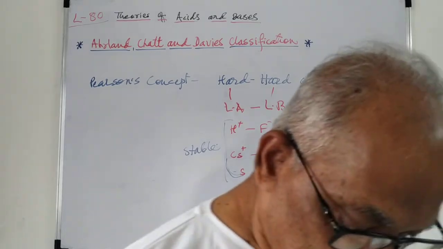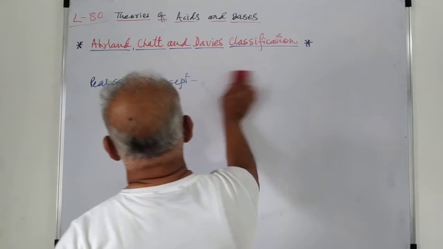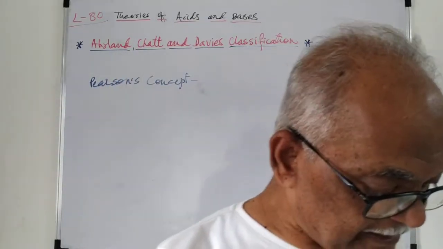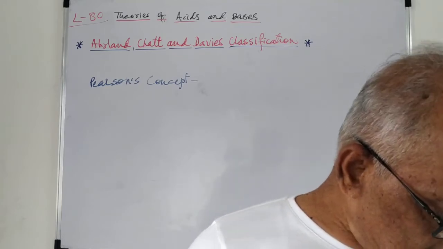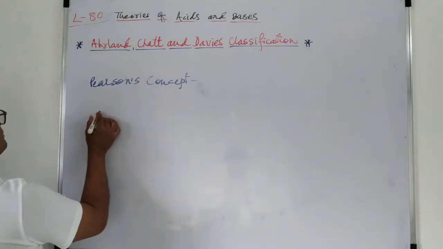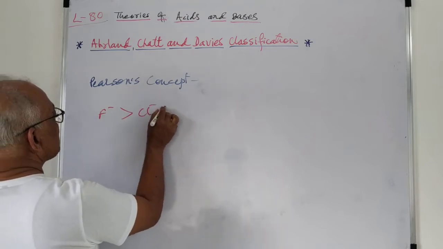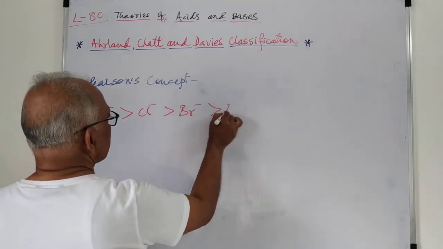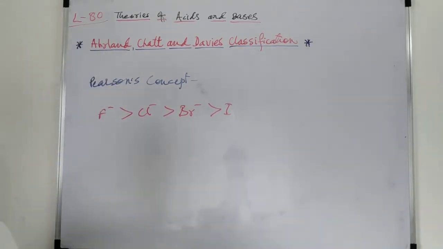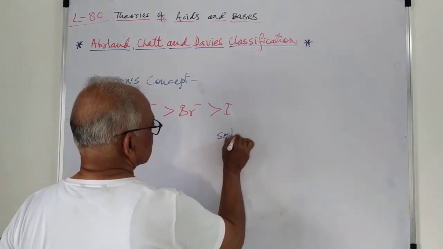So Pearson's concept is like this. Now, if we consider the hardness parameter for F minus, Cl minus, Br minus and I minus, here F minus is the hardest and I minus is a soft species.